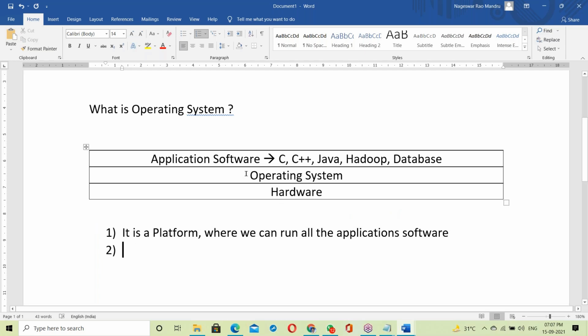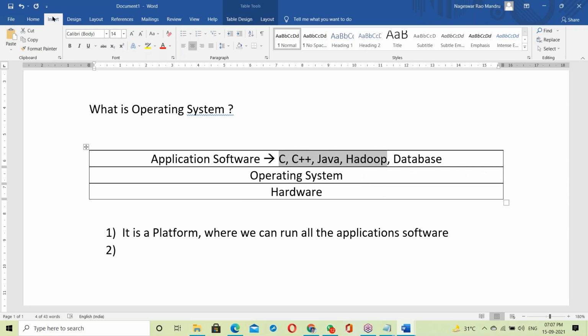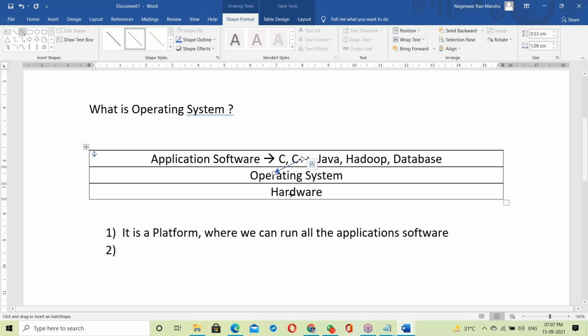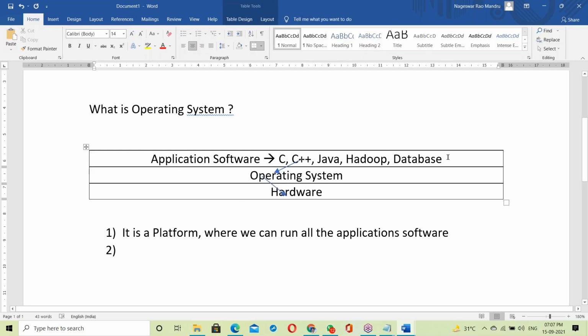But the OS is not only a platform. Suppose a C program or a C++ program is delivering some output. First of all, the output goes to the OS, and after that it is transferred to the output device. Every program's output is delivered to the OS and then to the hardware.